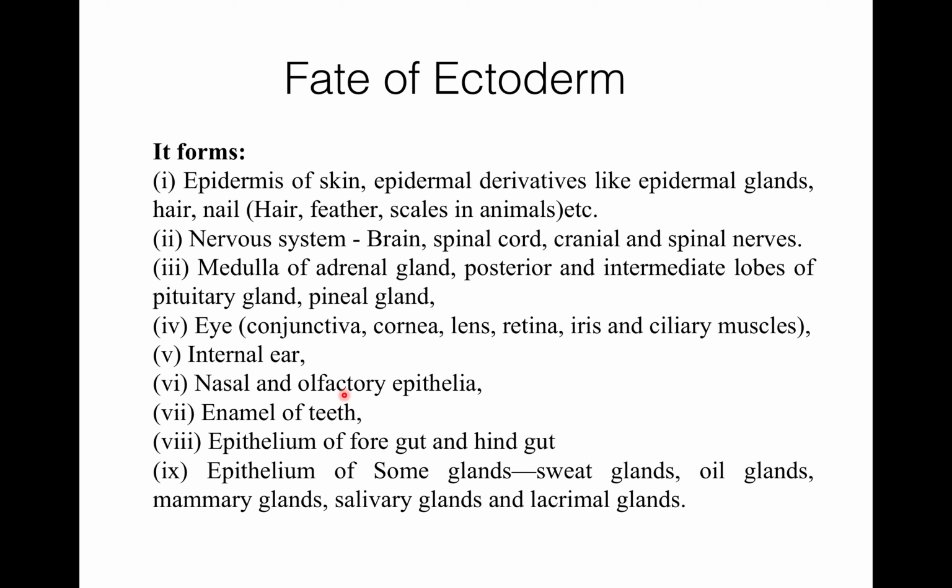It also forms the epithelium of the nasal and the olfactory part. It forms the enamel of the teeth. It also forms the epithelium of the foregut and the hindgut. It forms the epithelium of some glands like sweat glands, oil glands, mammary glands, salivary glands, and the lacrimal glands. So this is all about the fate of ectoderm.